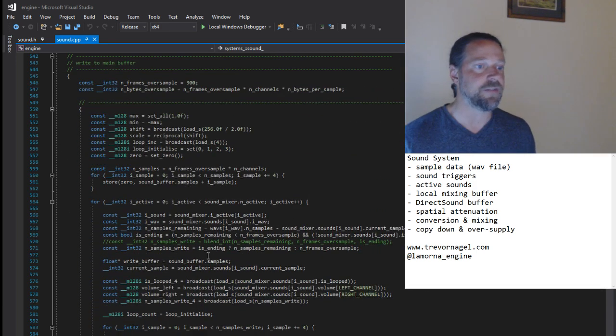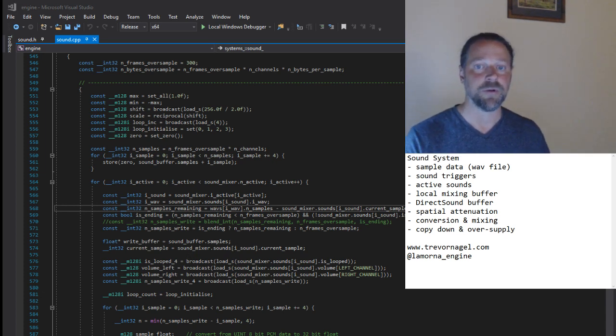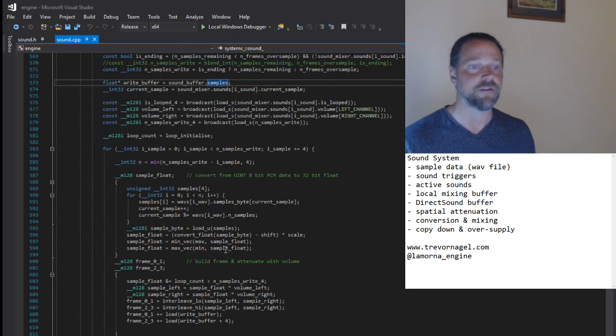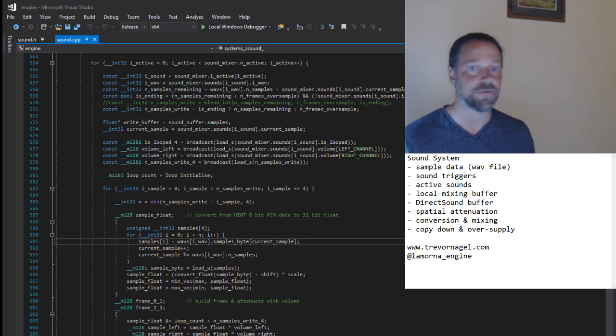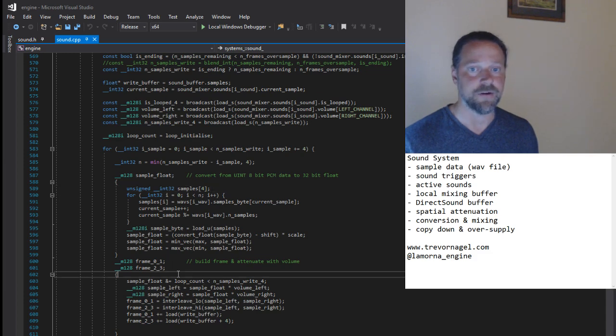Now we come to generate the sound samples for our current frame. As mentioned before, the WAV data is 8-bit mono, so stepping through each active sound we convert to 32-bit stereo, attenuate with the volume levels computed earlier, and sum it into our local buffer, clamping to prevent overflow. This is all done with SIMD, processing 4 samples at a time.